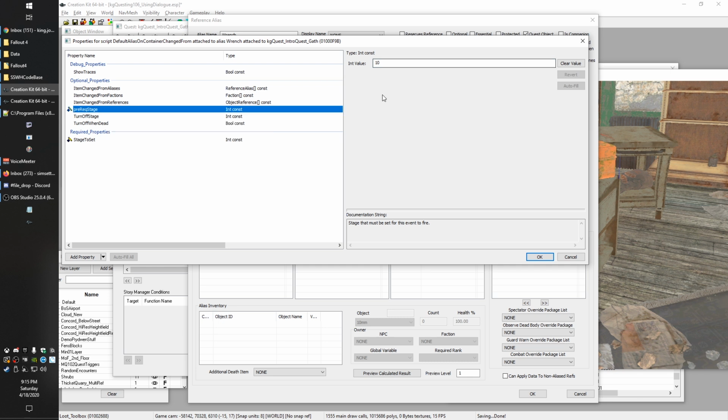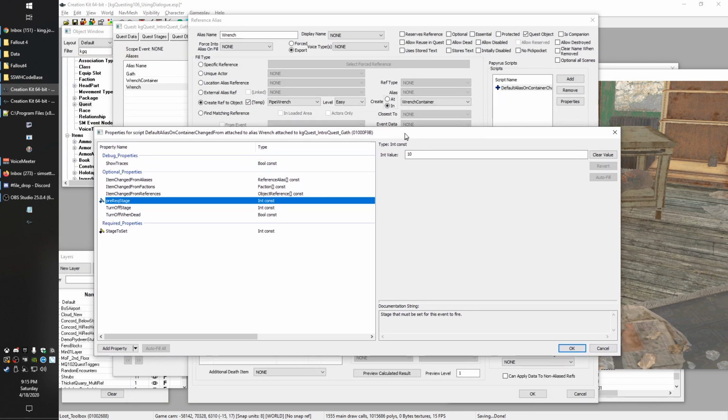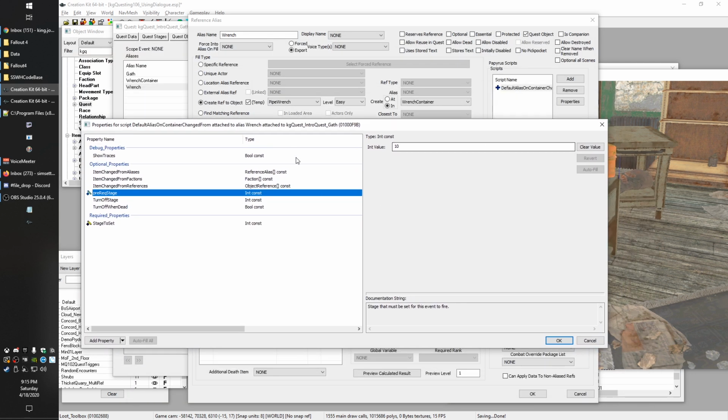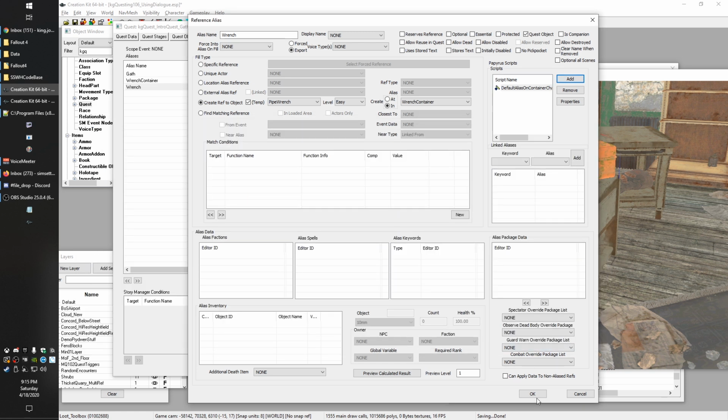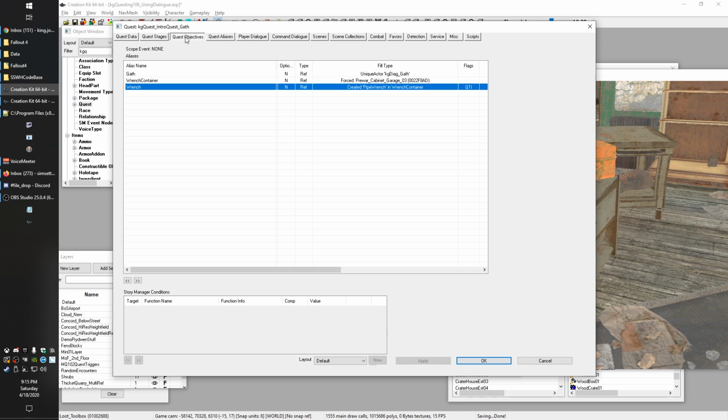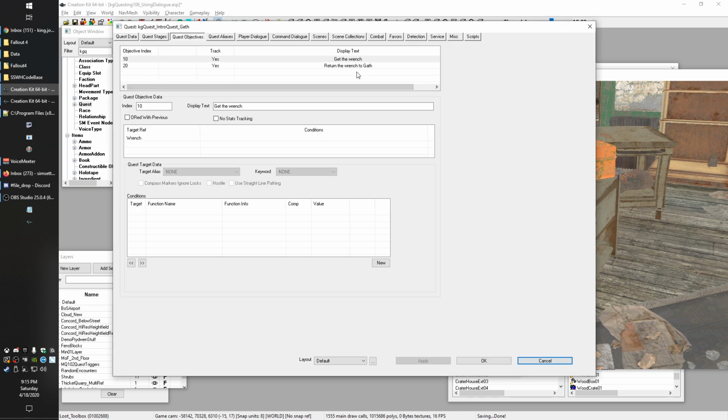So now this is where we can solve that. One of the problems I mentioned is that we don't want the objective. So if we set stage 20 as soon as they loot this, the problem with that is if they haven't got the objective, then they're going to get the second objective immediately. So let's say we didn't have this prereq stage of 10. Then as soon as they loot it, stage 20 would get set. They wouldn't even have this quest yet, but all of a sudden they're going to get the objective, return the wrench to Gath, which is going to be confusing.